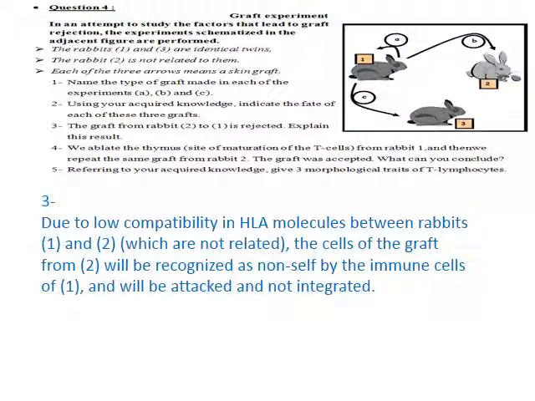Between 2 and 1, we have low compatibility in HLA molecules, since the rabbits are not related. The cells of the graft from 2 will be recognized as non-self, and will be rejected and attacked by the immune cells.